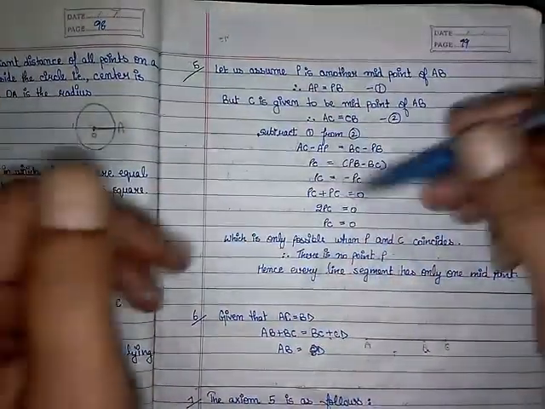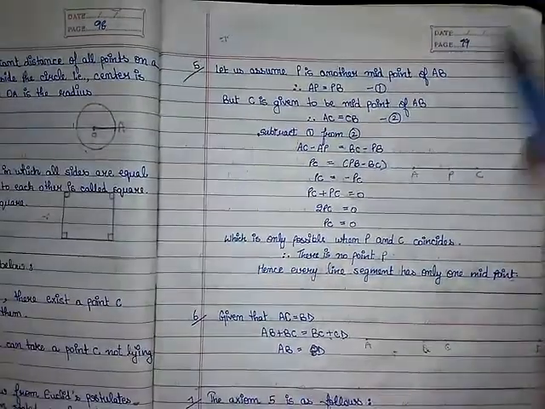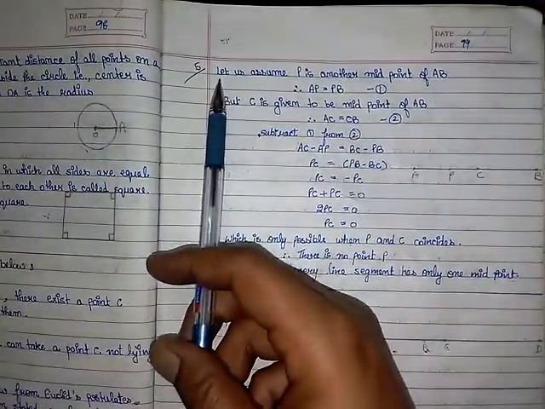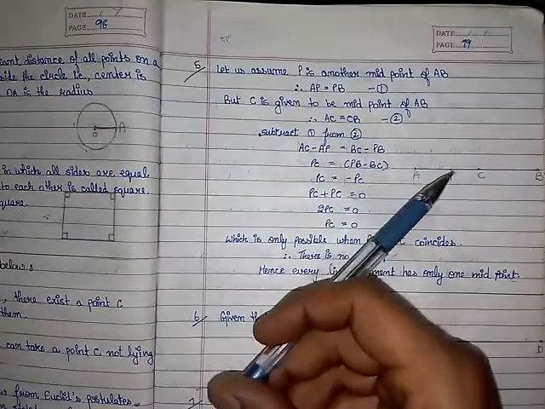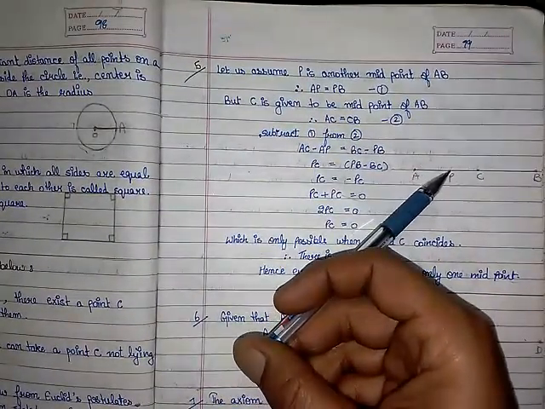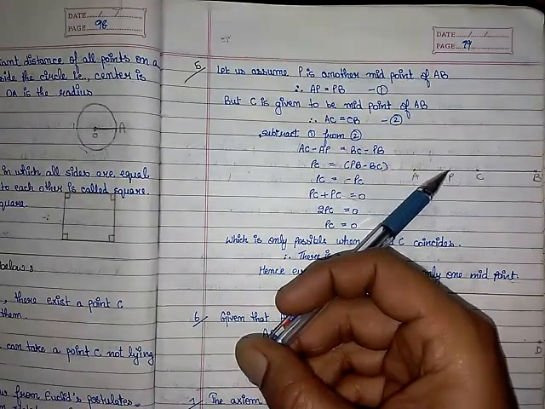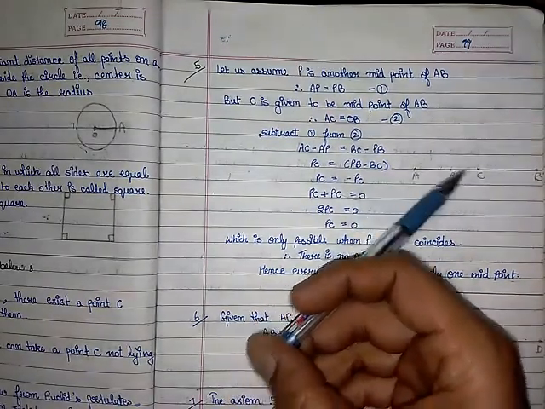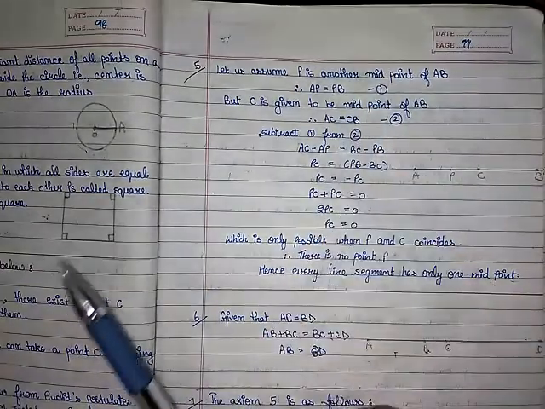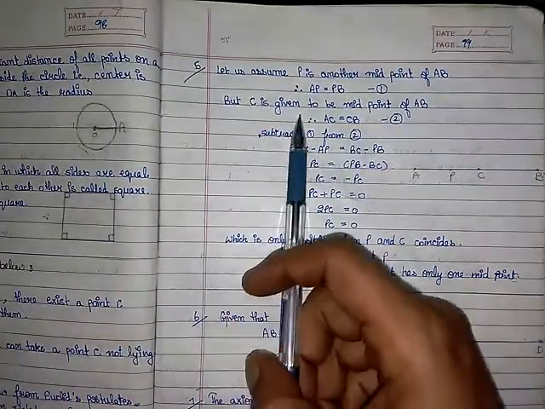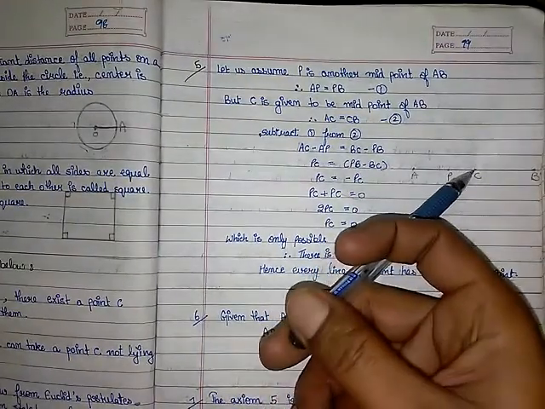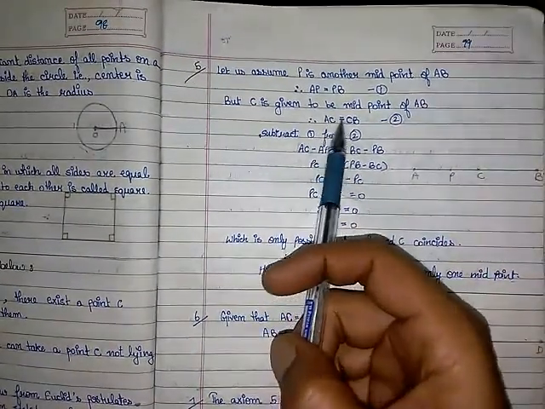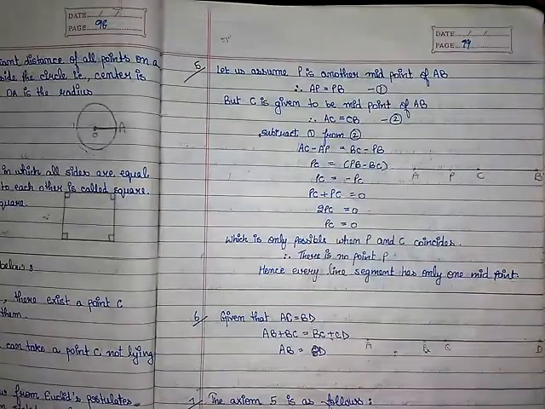Okay, but theoretically let us see how to prove it. Suppose, let us assume P is another midpoint of AB. Then according to the midpoint, what should be there? AP should be equal to PB. Give it equation number 1. But C is given to be the midpoint of AB. So according to the question, C is the midpoint of AB. Then AC should be equal to BC. Give it equation number 2.